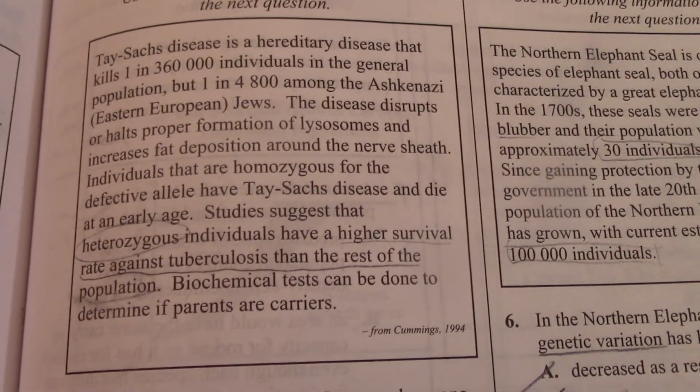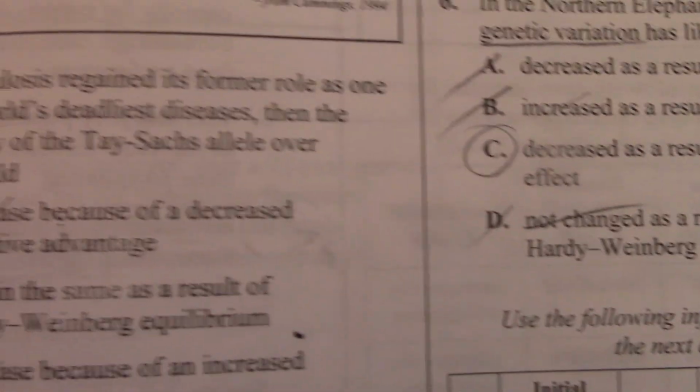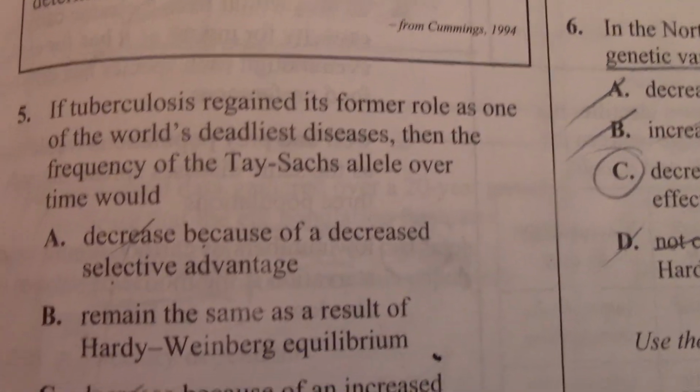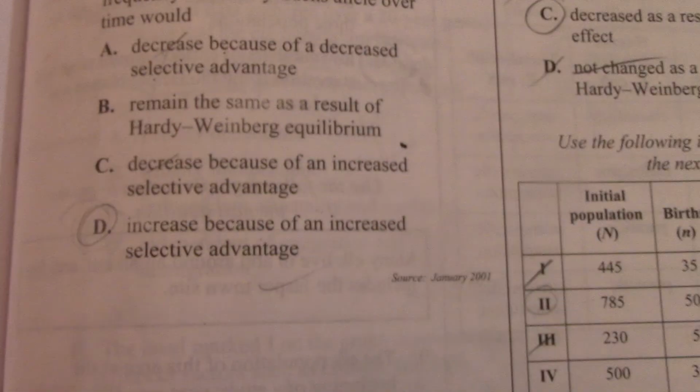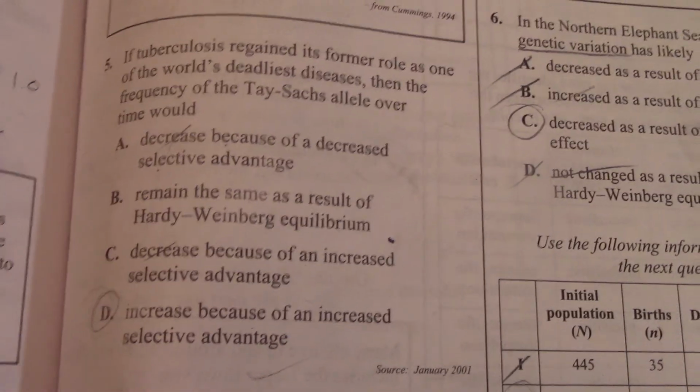So if you are heterozygous for Tay-Sachs, it gives you protection against TB. TB is not really a problem in the world today, but if it became more common again, you would expect the Tay-Sachs allele to increase because it gives a selective advantage. So take a look at that.